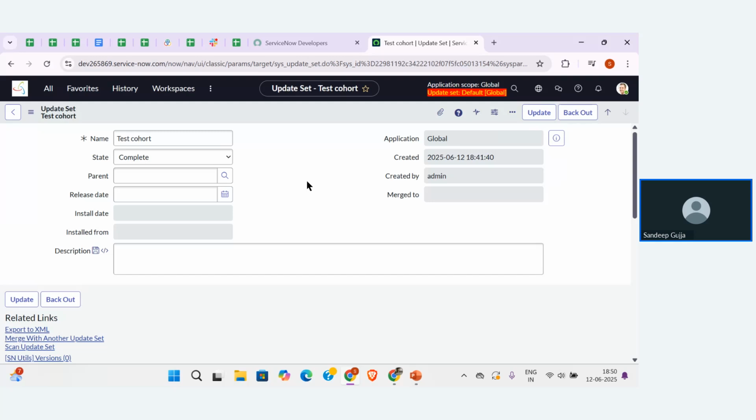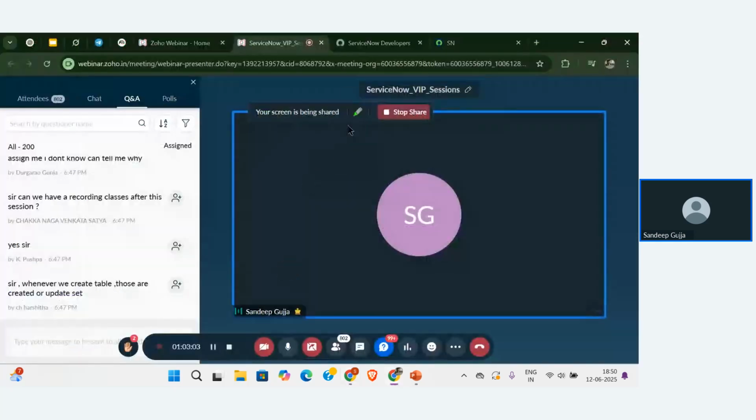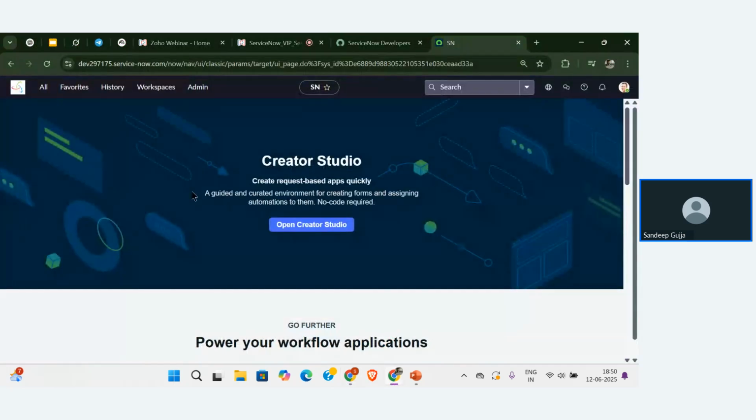Now let me move the table that I have created, sample table, to the next instance. Before I move that, let me open the second instance here. This is the second instance, guys. We have the dev number 297175. Let me go to the all menu.